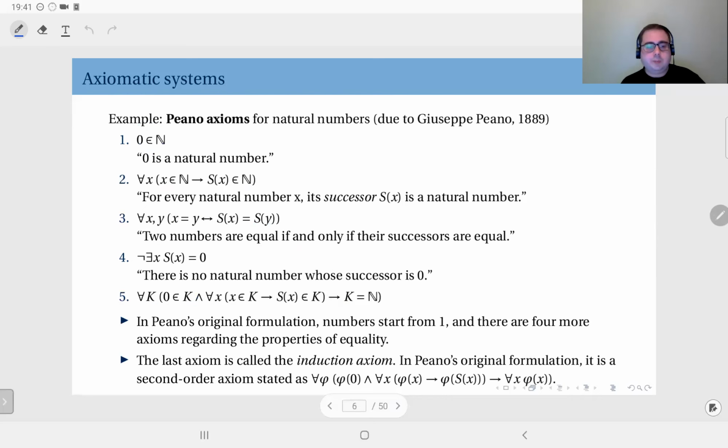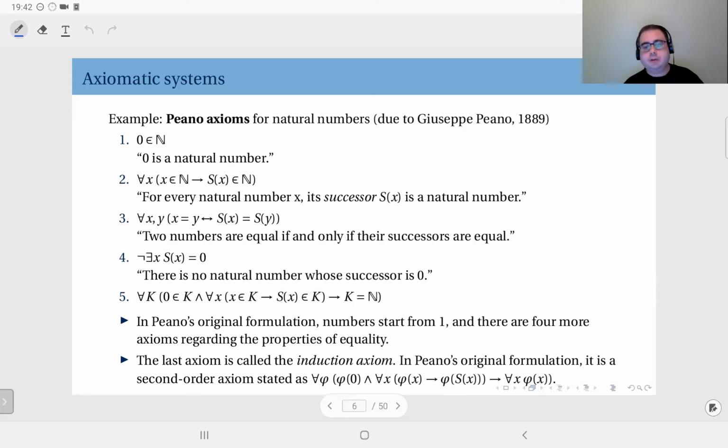Okay, so a couple of notes here. As I said, these are slightly different than Peano's original formulation. And in the original formulation, in fact, the first natural number was not 0. Peano chose the first number to be 1. But essentially, that's a convention. That's just a naming choice. So it doesn't really change the structure or the properties of natural numbers, whether you start from 0 or 1. But as you know, modern mathematics accepts 0 as a natural number, so we generally state the axioms using 0.